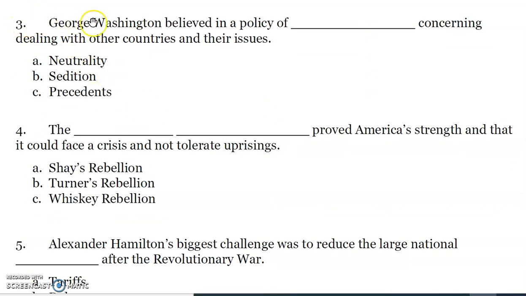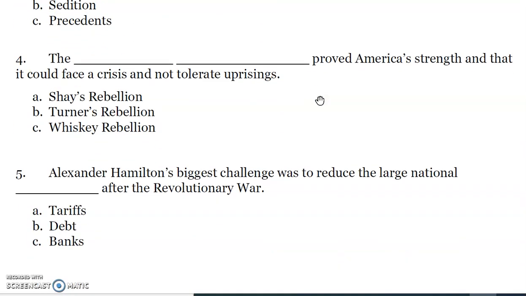Number 3. George Washington believed in a policy of blank concerning dealing with other countries and their issues. Did Washington believe in a policy of A. Neutrality, B. Sedition, C. Precedence? 4. The blank proved America's strength and that it could face a crisis and not tolerate uprisings. Which one of these rebellions have we learned about? A. Shays' Rebellion, B. Turner's Rebellion, C. Whiskey Rebellion.